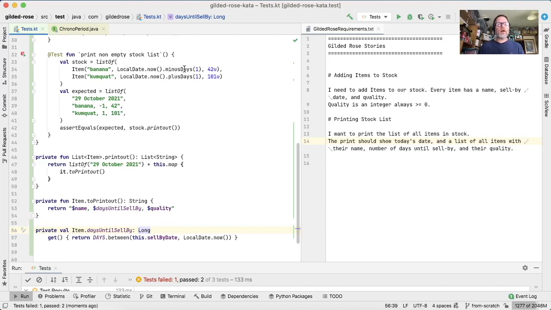This is local date time minus days 1, so our sell by date is today minus a day, which is yesterday, so this would be out of date. So I think we've got this the wrong way around, and so this should be the days between now and the sell by date.